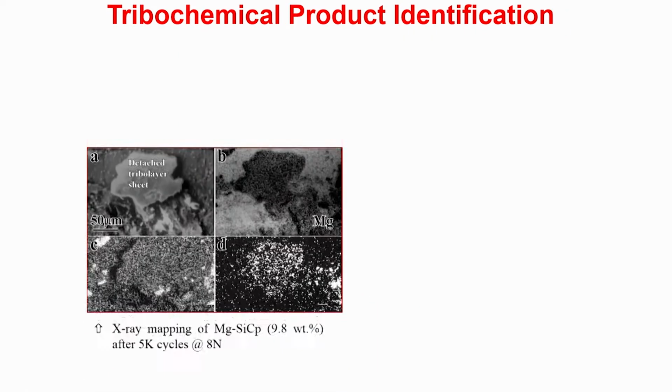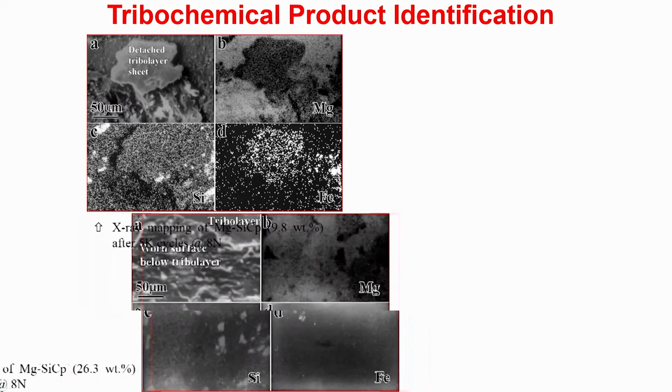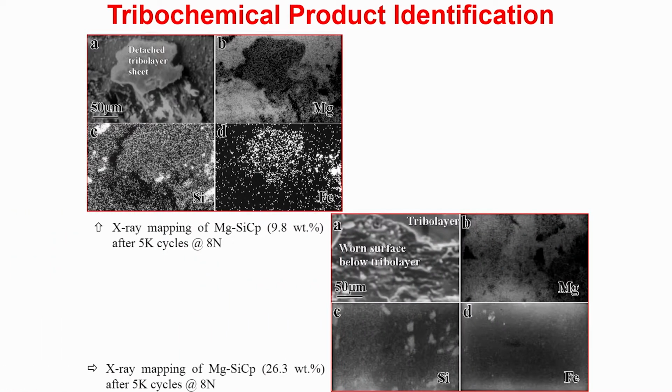Now, in the scanning electron microscope, you can also do X-ray mapping, and this is the compositional mapping which will give you an idea of the chemical nature of the tribochemical wear debris. Now, this is the actual area of the tribo layer. We have mapped 3 elements: magnesium, silicon and iron. Why iron? Because iron can very well come from the steel ball. Magnesium and silicon are the base material.